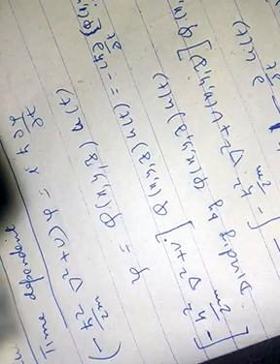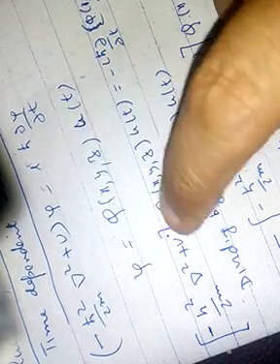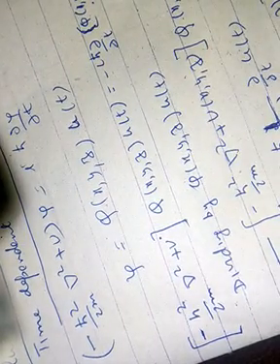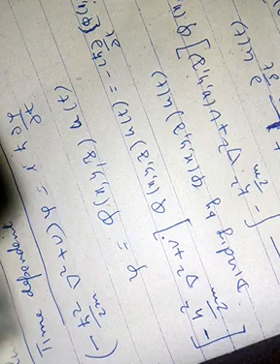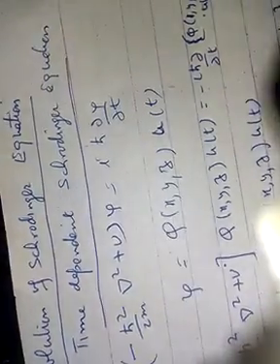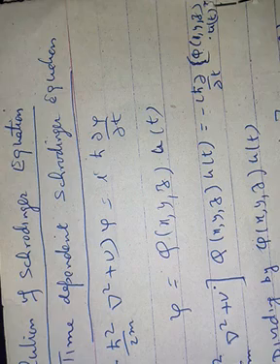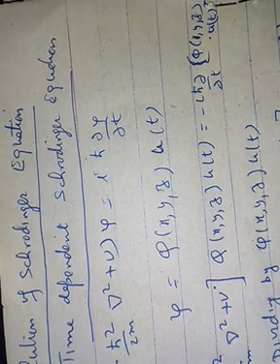Now substituting this value of psi in this equation, we can say minus ħ² upon 2m ∇² plus V, into phi(x,y,z) u(t), is equal to iħ ∂/∂t of phi(x,y,z) u(t).